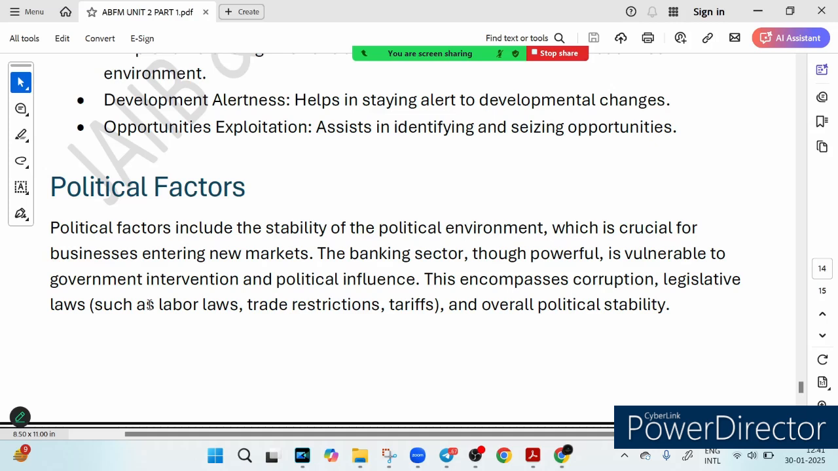So friends, politics may seem far removed from banking, but trust me, it is a huge influence. Why? Because the stability of a country's government plays a major role in how businesses run. If a country is politically unstable, or if there is government interference, businesses can struggle, and banks are no different. Think about it. New banking laws, trade restrictions, tariffs, and even corruption can have a massive impact on banking operations. For example, if the government suddenly changes labor law or increases tariffs, it could affect a bank's ability to do business smoothly. So in simple terms, a strong, stable political environment makes it easier for banks to thrive.